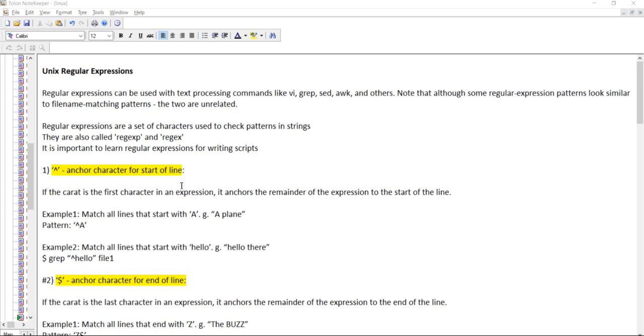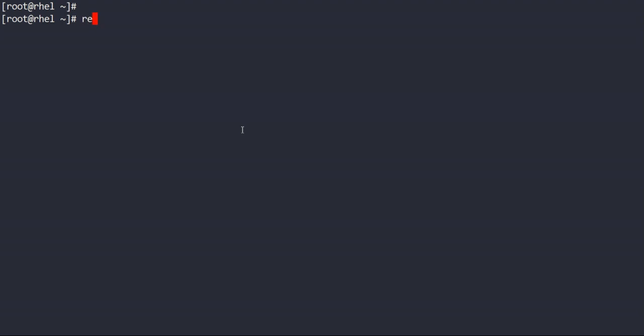So today we are going to discuss regular expression in Linux. This is very important as most of the commands like grep, sed, awk use it. So today I will use mainly the grep command and show you what is the regular expression and how they work. So first let me tell you what is regular expression.